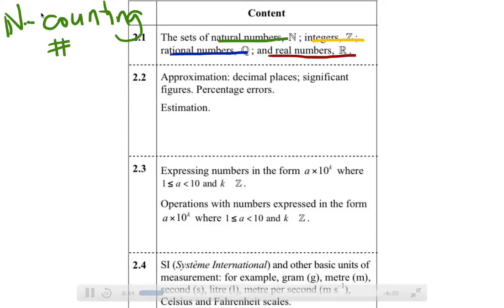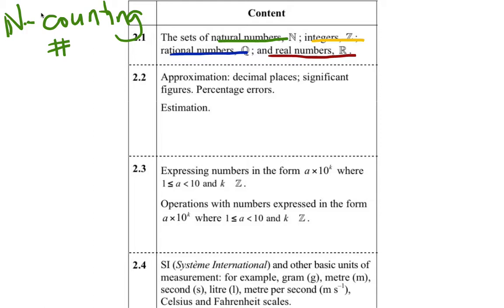If you need to write separate notes, please do. If you can fit it on the syllabus, that's fine too. Because if you can fit it on the syllabus, then you really have to go through just the syllabus. So your choice. So counting numbers. Natural numbers are counting numbers.